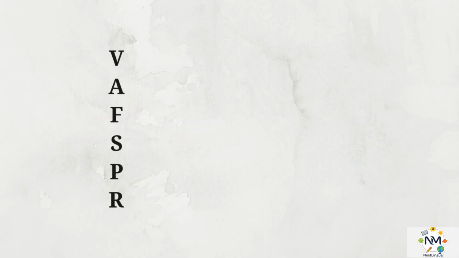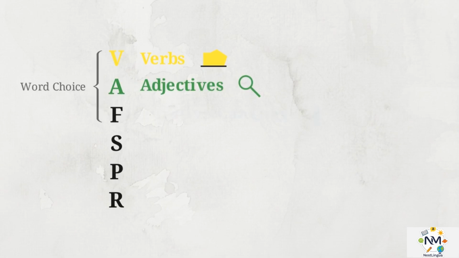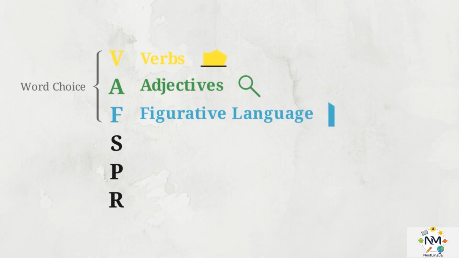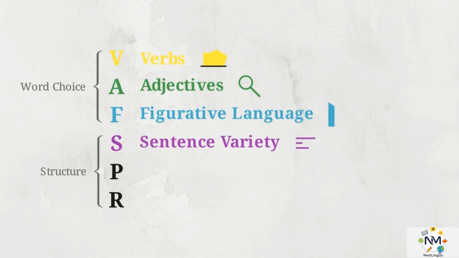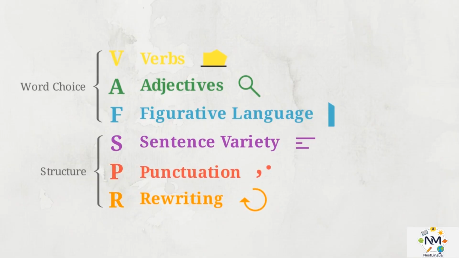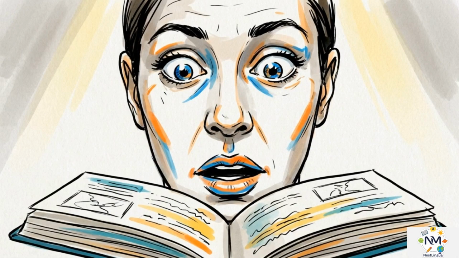We call this checklist the VAF-SPUR framework, a step-by-step method to organize your thoughts and prevent your brain from feeling overwhelmed while you write. The first half targets your word choice. We swap weak actions for strong verbs, layer in precise adjectives, and apply figurative language, like similes, to paint clear pictures. The second half targets your structure. We engineer sentence variety, use deliberate punctuation to control the rhythm, and treat rewriting as an active, mandatory step. These tools allow you to design a specific emotional reaction in your reader.